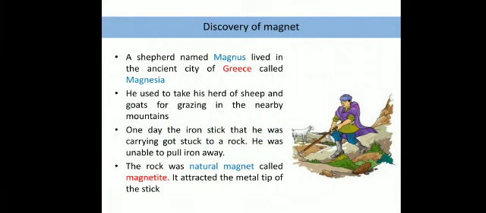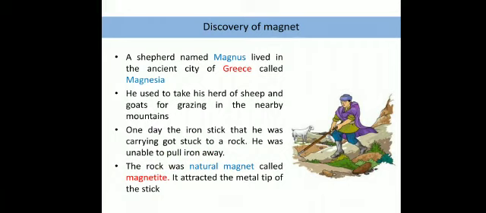Later, we called this piece of rock a magnet. He was surprised to find such an object. That was the first time a person found out something like this, because previously no one knew that anything like that existed. That was the first rock found, and it is known as a natural magnet. It was naturally present there. No one intentionally went to that mountain and kept that piece of rock. That piece of rock, or natural magnet, is also known as magnetite.